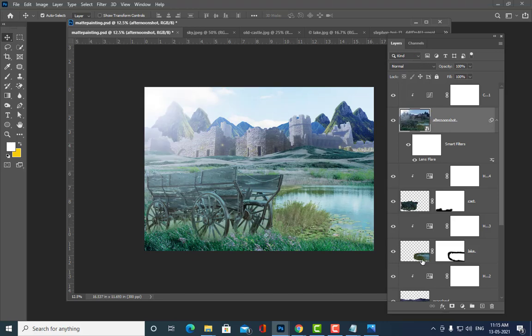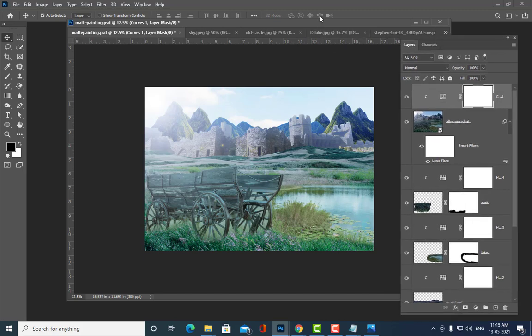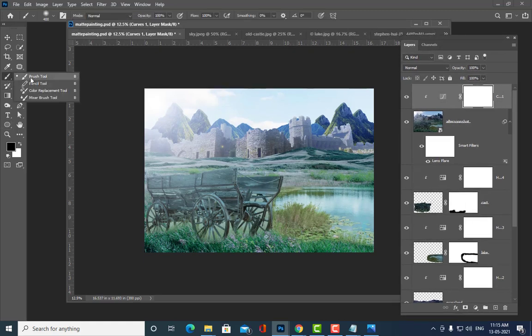Is it clear, all of you? Sunlight is coming. Yes, sir. So now the sunlight is coming from the top left corner, which means the right side part should be a little bit shaded. It should not be too bright, because only the left side part should be a little bit bright. So to add shading, what do you have to do? I am selecting these curves, and now I am going to select the brush tool.